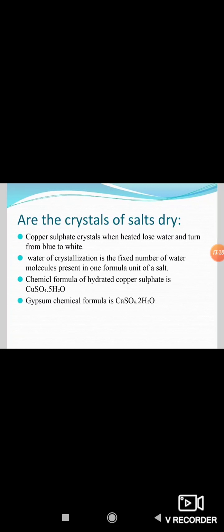Copper sulfate crystals, when heated, lose water and turn from blue to white. Water of crystallization is the fixed number of water molecules present in one formula unit of a salt. The chemical formula of hydrated copper sulfate is CuSO4 5H2O, and the chemical formula of gypsum is CaSO4 2H2O.